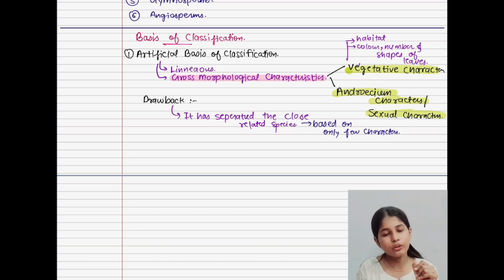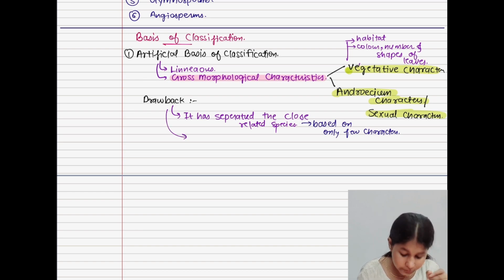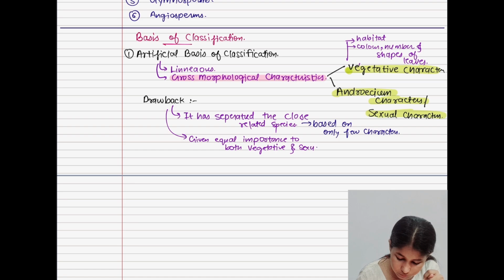Okay, our second drawback was what? There was also a second drawback. The second drawback was it has given equal importance to both vegetative and sexual characteristics.